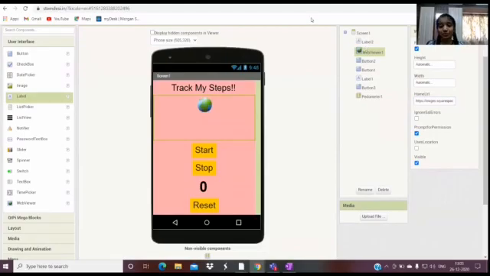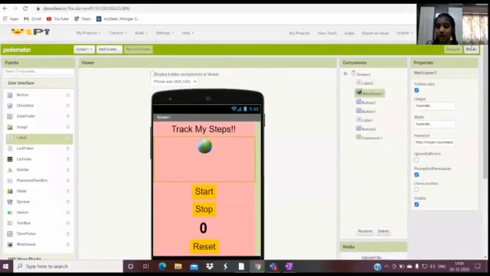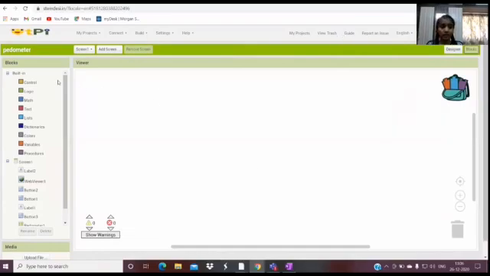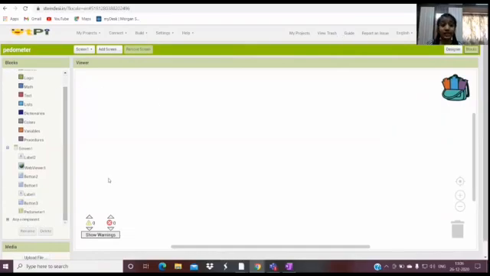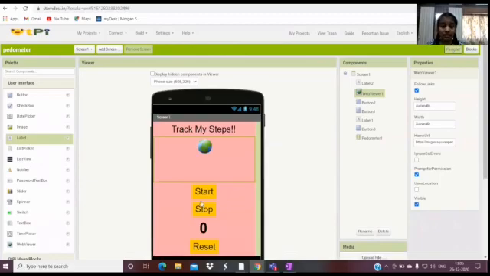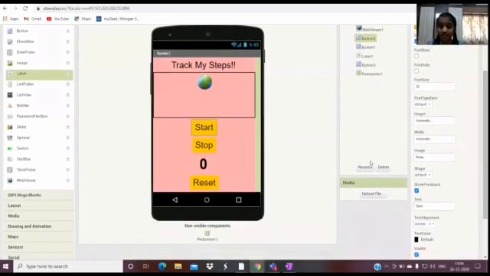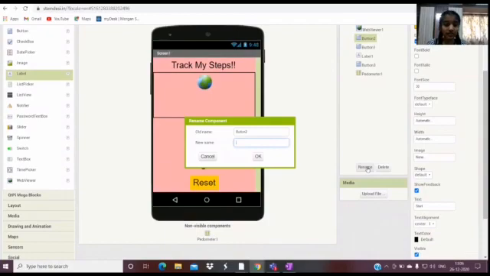So now let's move to the programming. Let's click the blocks. And now I'm in the programming section. First, the pedometer should start when I click start. So let's give a start button. I didn't name my buttons yet, so I should click the start and rename this to be start.